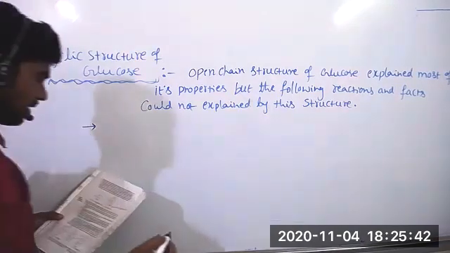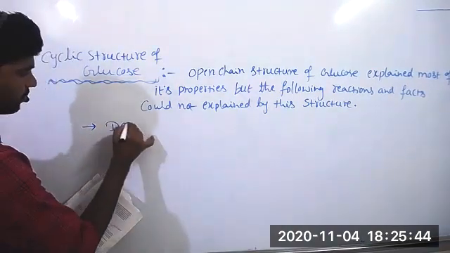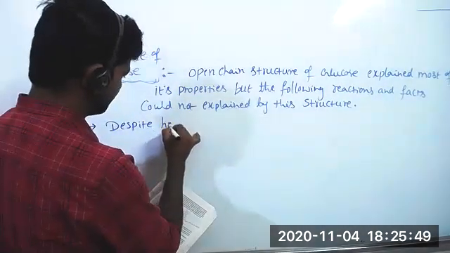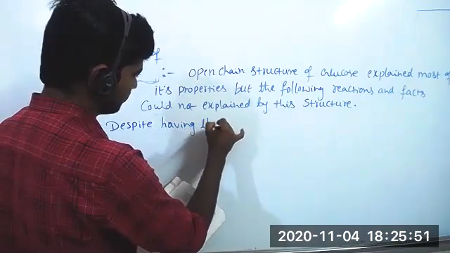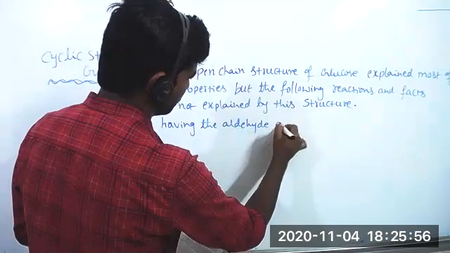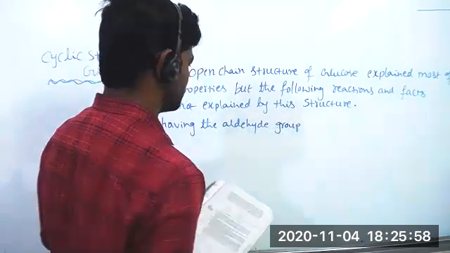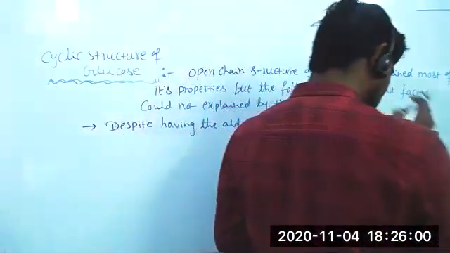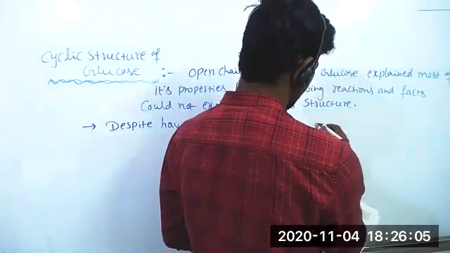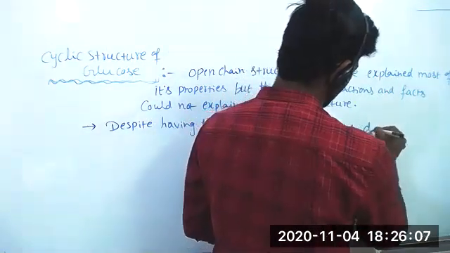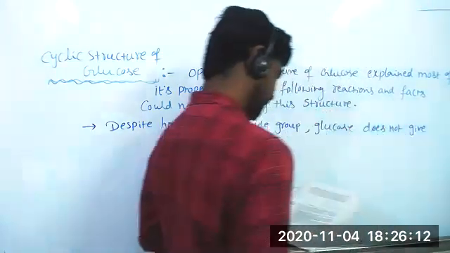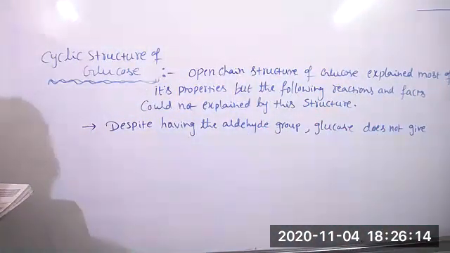Despite having the aldehyde group, glucose does not give the Schiff's test.